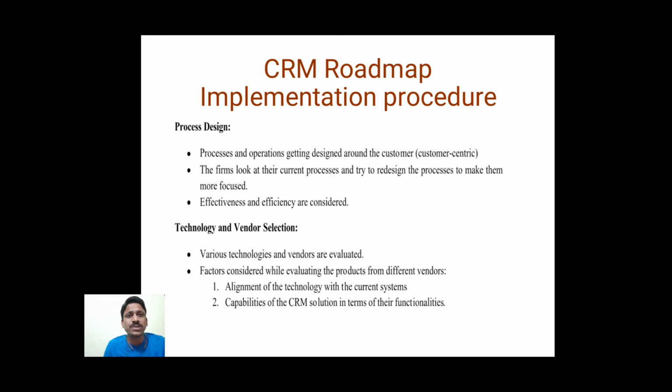The firms look at their current processes and try to redesign the processes to make them more focused. Effectiveness and efficiency are very important to be considered, right? Here in this stage, we are planning the processes, we are redesigning the processes if required to make them more efficient and more effective, right? And the next step is technology and vendor selection.